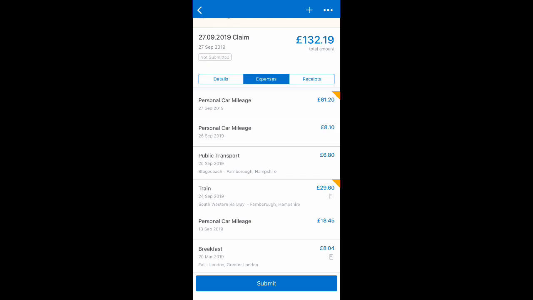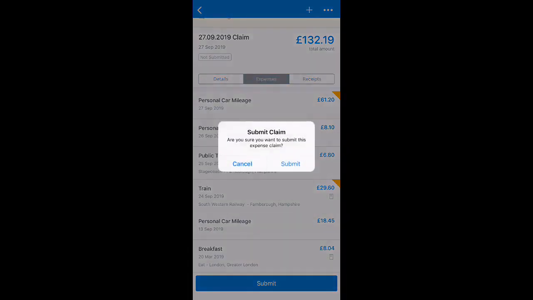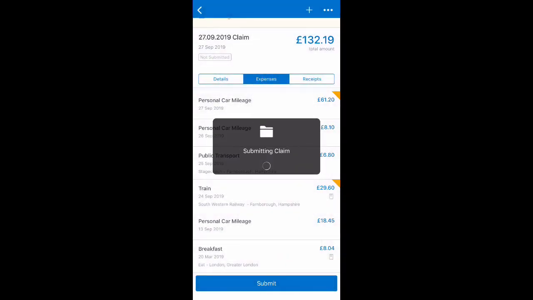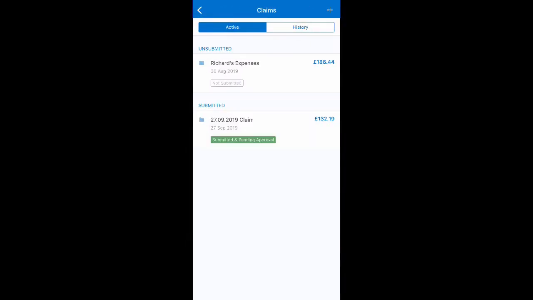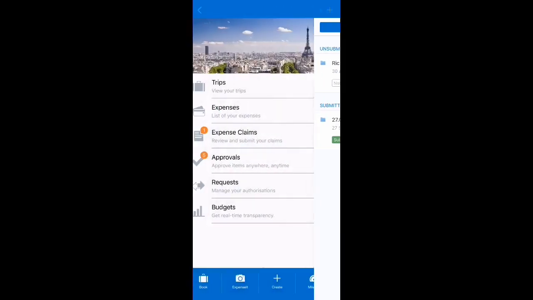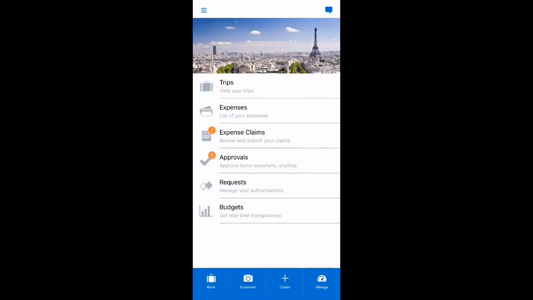So with very little effort on my part, as someone that's incurring expenses, I have a well-formed claim with all the required data that is ready to submit for processing. And this can go off to be audited and then approved by my manager. The whole process is quick and digital and makes expense reporting simple. And if I'm a manager, I can also use my mobile device to approve expenses on the go.